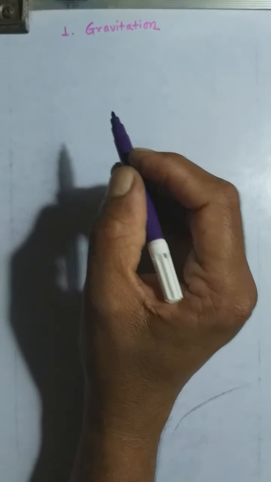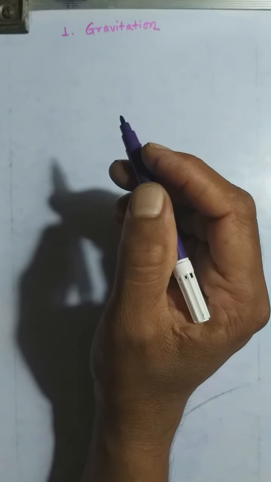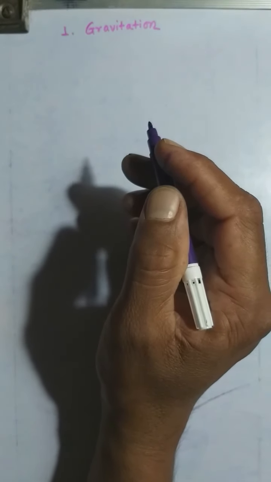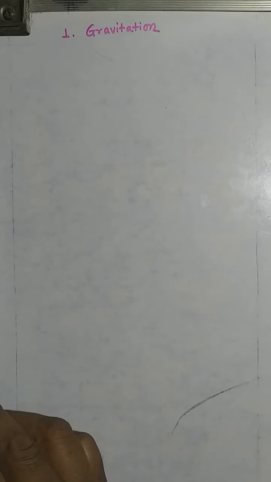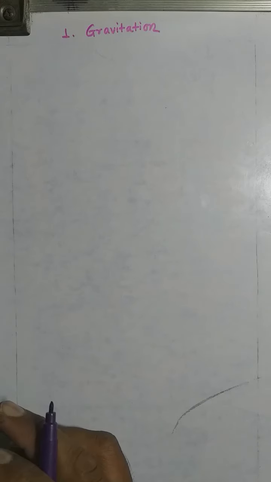In this chapter, we want to learn more about gravitation. After that, circular motion and centripetal force, Kepler's laws, Newton's universal law of gravitation, acceleration due to the gravitational force of the earth, free fall and escape velocity. Now, first of all, I want to discuss the effects of force.